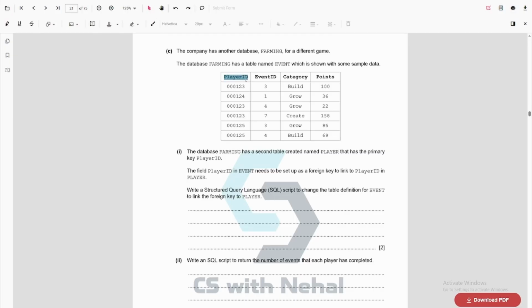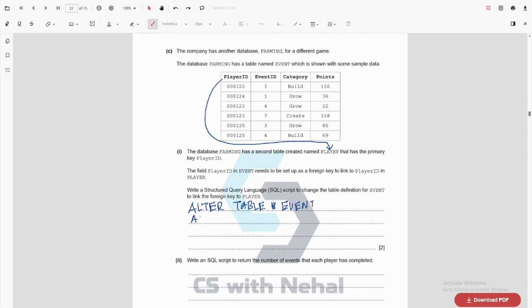So this is the foreign key of the event table, right? This actually comes from the player table. It is included in the player table. This is the primary key in the player table and the foreign key in this table. So we need to alter the table event.